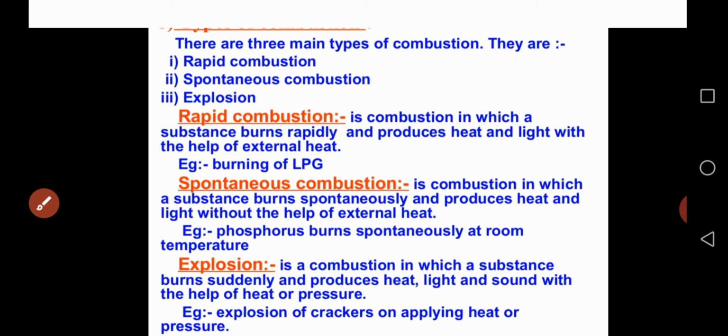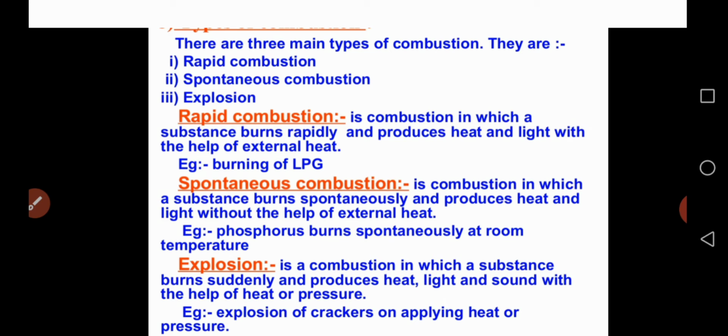The substance burns automatically. There is no help of external heat here.